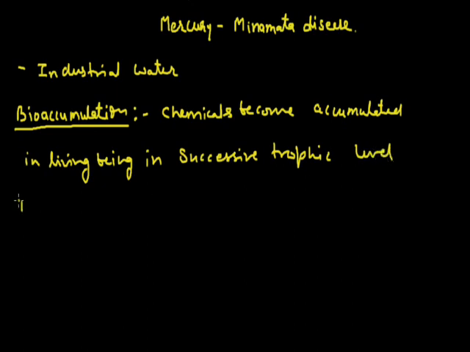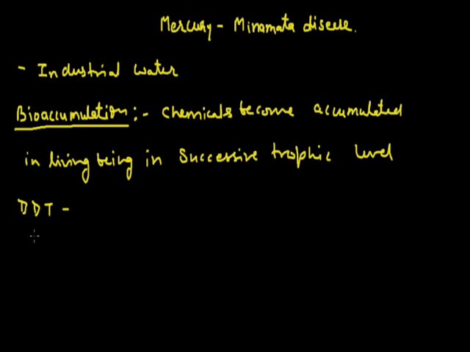Example: DDT is a chemical which is stored in successive trophic levels, and it is considered bioaccumulation. So bioaccumulation is the accumulation of chemicals in living beings during the transport of food.